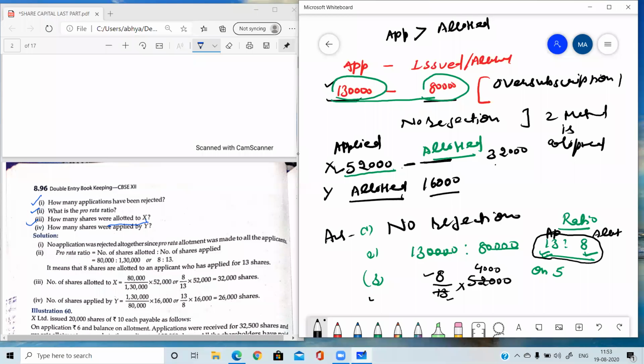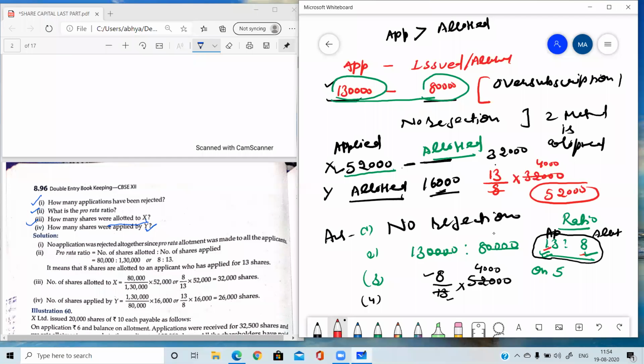Then question number 4: how many shares were applied by X? In this case, we need to find the applied number by X. Allotted is 16,000, and to find applied, the applied will be the numerator and allotted will be the denominator. So 13 upon 8 into 32,000. Sorry, something is wrong there.